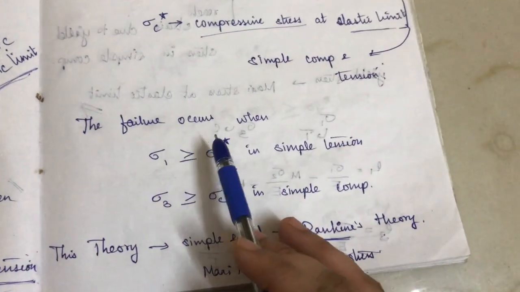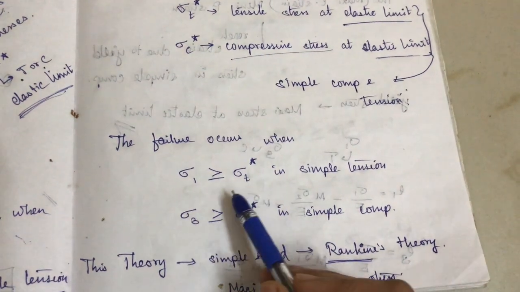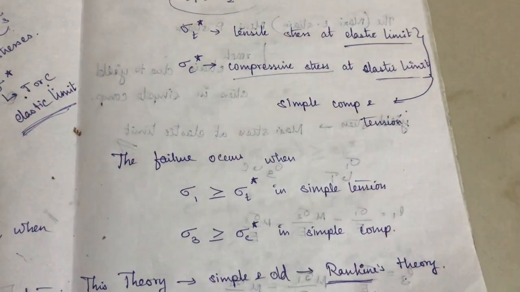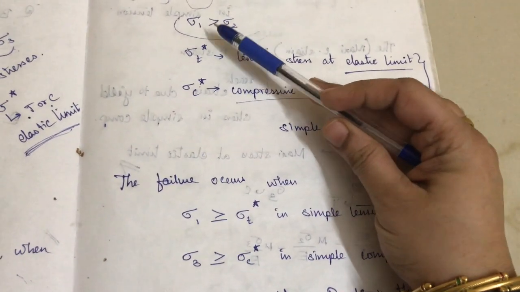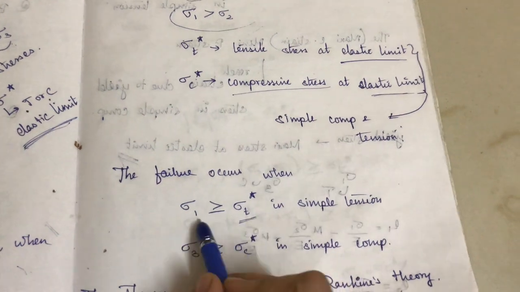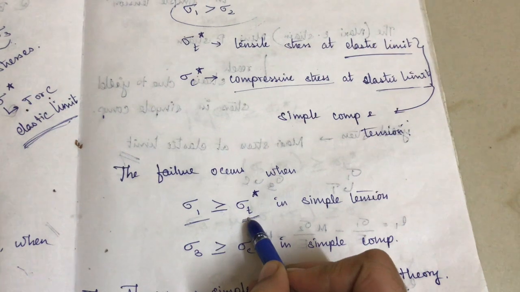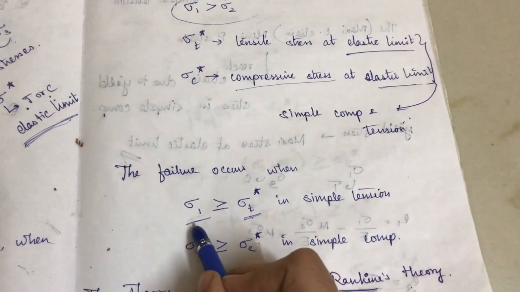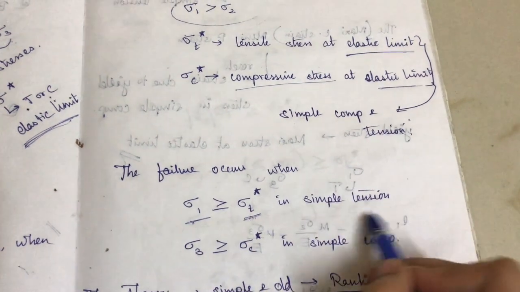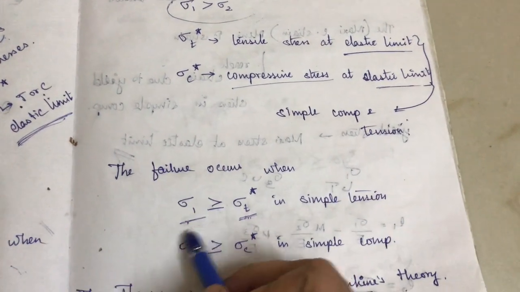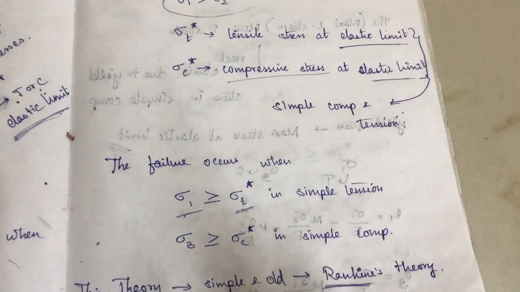So the failure occurs when sigma 1 is greater than or equal to sigma T star. As I told you, sigma 1 is the maximum principal stress. If this one reaches sigma T star, which is the maximum principal tensile stress, the maximum stress in simple tension, or is greater than it, the failure will start.